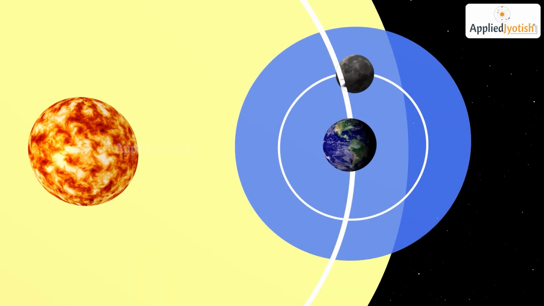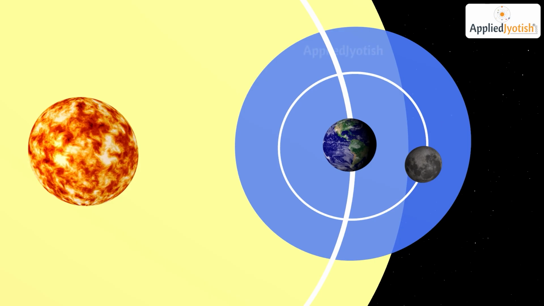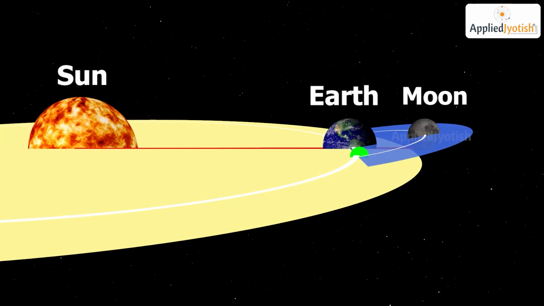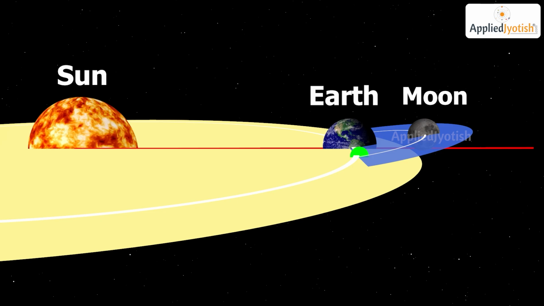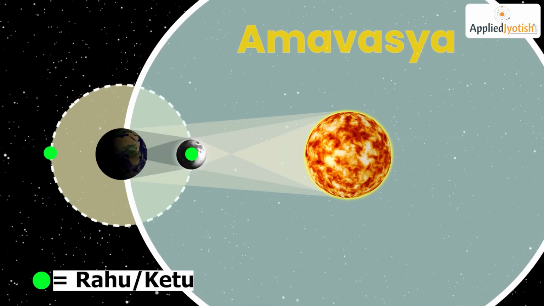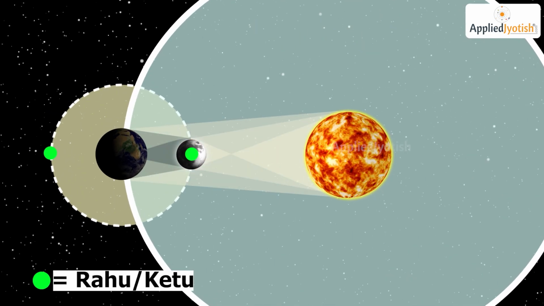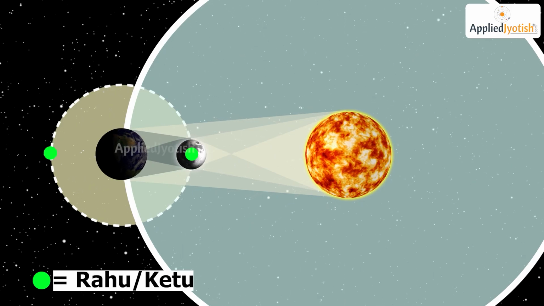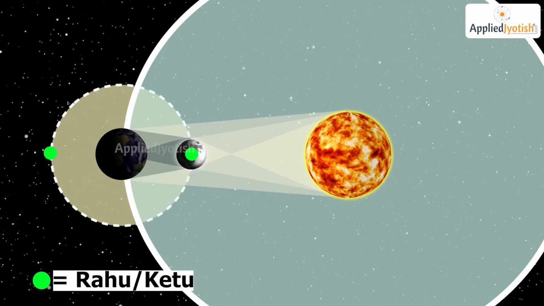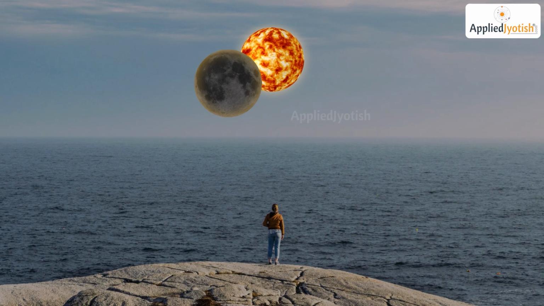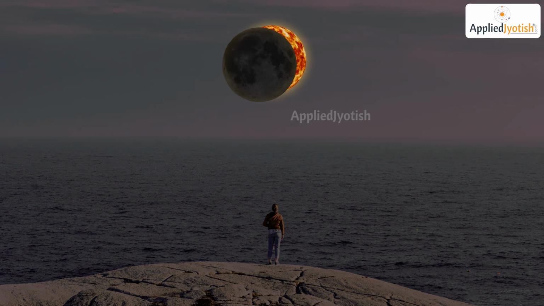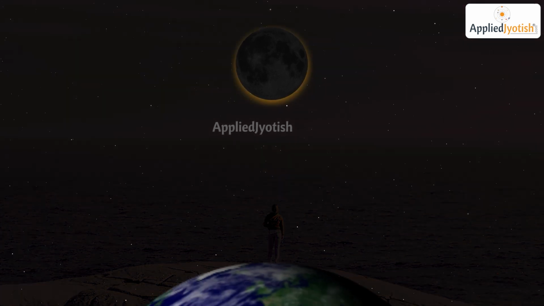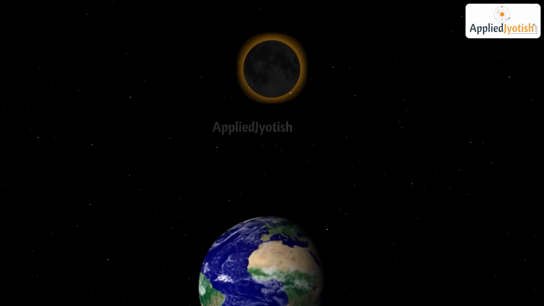Similarly, a lunar eclipse occurs only on a specific full moon day or Purnima, when the sun, earth, and moon align in a straight line. A solar eclipse occurs only on a new moon day when the sun, moon, the Rahu or Ketu point, and the earth are aligned in a straight line. As a result, the moon's shadow falls on the earth and the sun becomes invisible to us. This causes a solar eclipse.